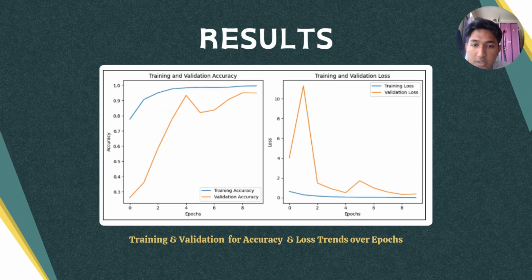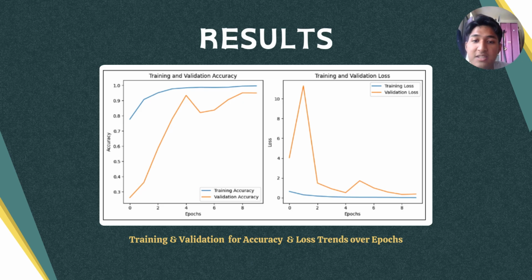The graph for accuracy illustrates the training and validation accuracy trends over epochs. The training accuracy increases consistently, while validation accuracy rises initially and stabilizes, showing that the model generalizes well to unseen data. Next, the graph shows the training and validation loss over epochs. Training loss steadily decreases, while validation loss fluctuates slightly but shows a downward trend, indicating that the model minimizes errors as it learns.